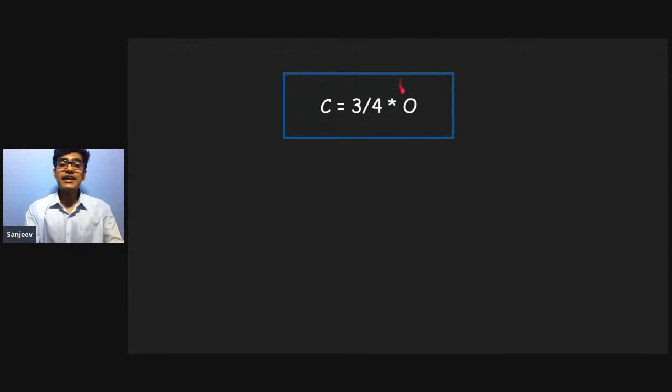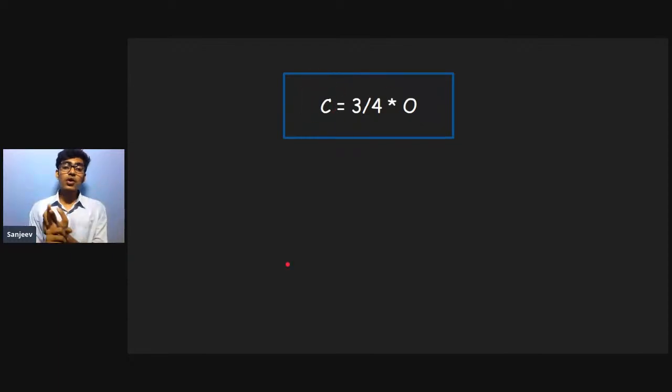So in this example, if I get to know the atomic mass of oxygen, with this equation I can easily find out the atomic mass of carbon. Please try to understand what I'm saying. If I know the atomic mass of oxygen, I will be able to easily find out the atomic mass of carbon.